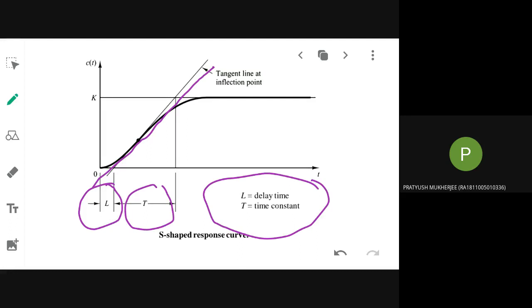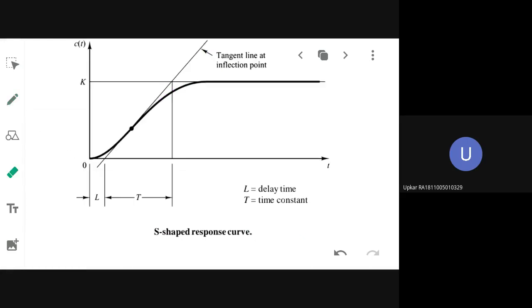I have circled them. Delay time and time constant. So what is delay time? L is your delay time.